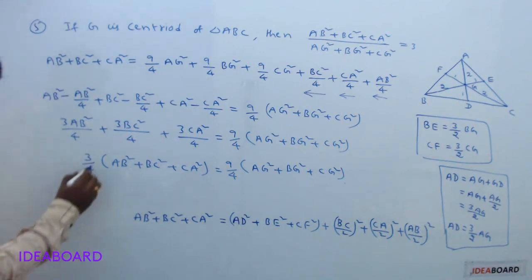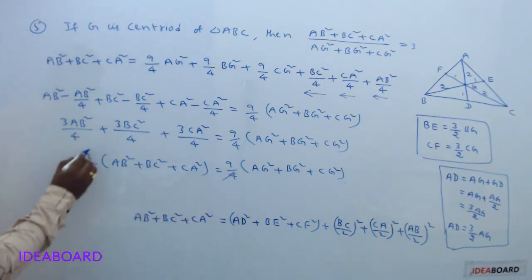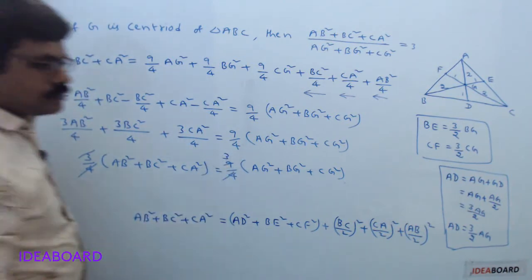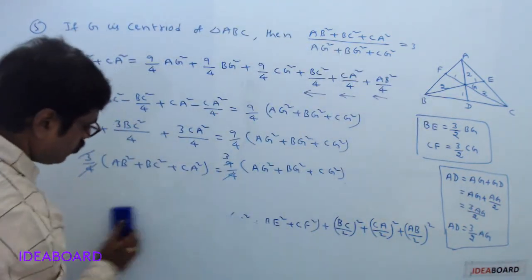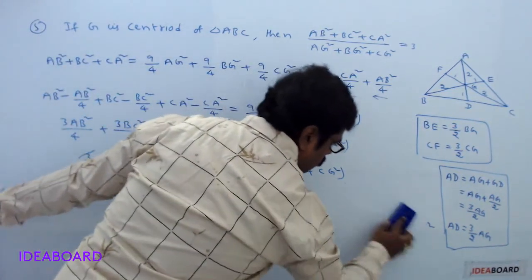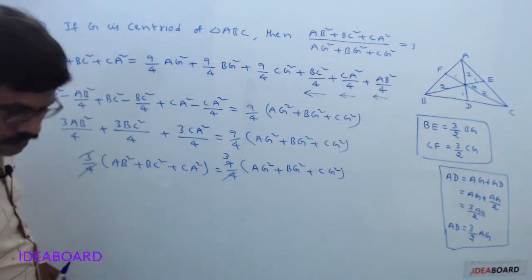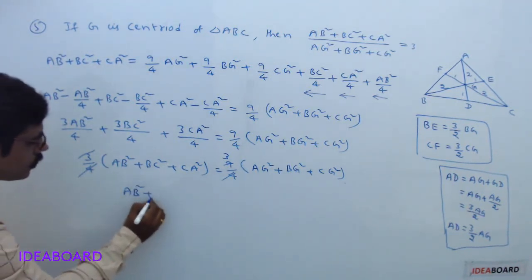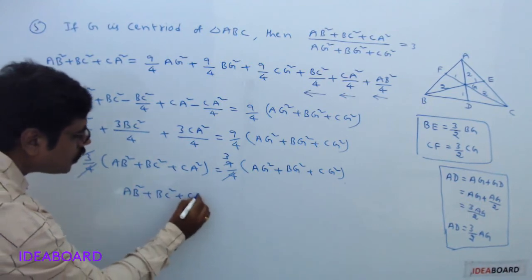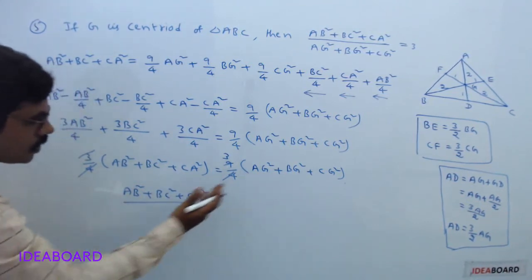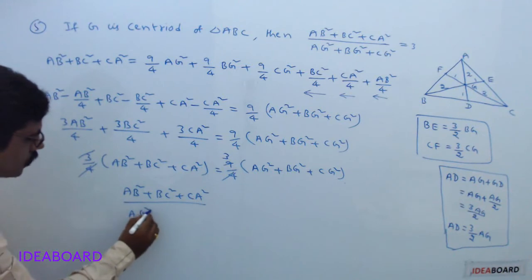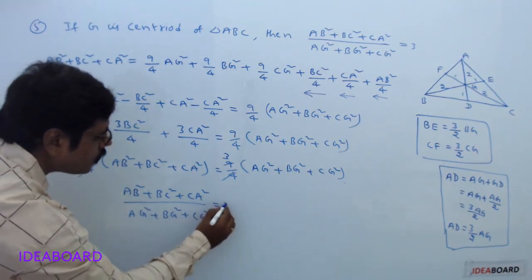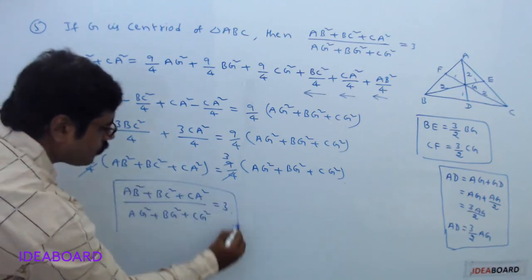Now see the cancellation. 4 will be cancelled and 3 will be cancelled in 9, 3 times. Now from this equation, AB square plus BC square plus CA square divided by AG square plus BG square plus CG square equals 3.